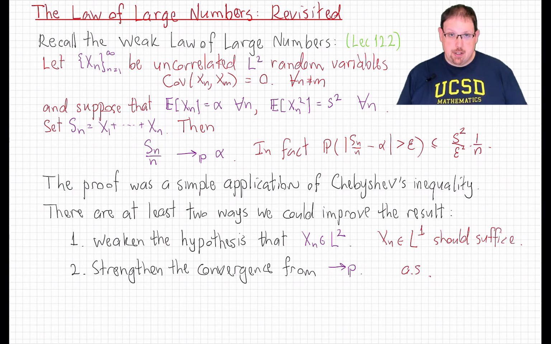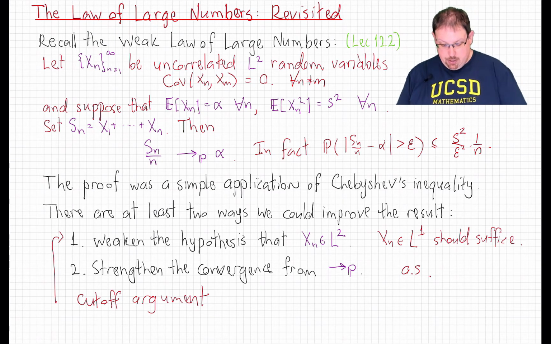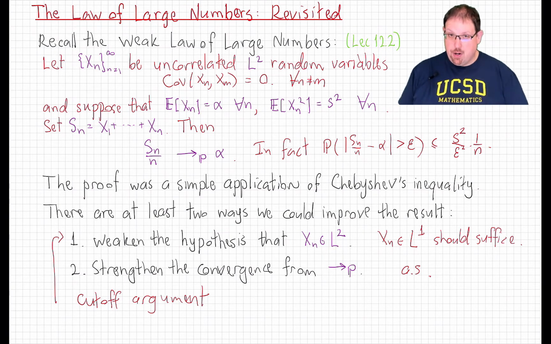Now, in this lecture, we're going to discuss the main workhorse technique, at least for point 1, which is to do a cutoff argument. This is a technique that's going to work for us in a lot of different contexts in the future. The idea is to take random variables that aren't as integrable as we need for a proof we know how to work, and cut them off in some way to make the new versions in that space, prove the theorem we want, and then carefully remove the cutoff after the fact, hopefully preserving the result. Let's look at some detail.